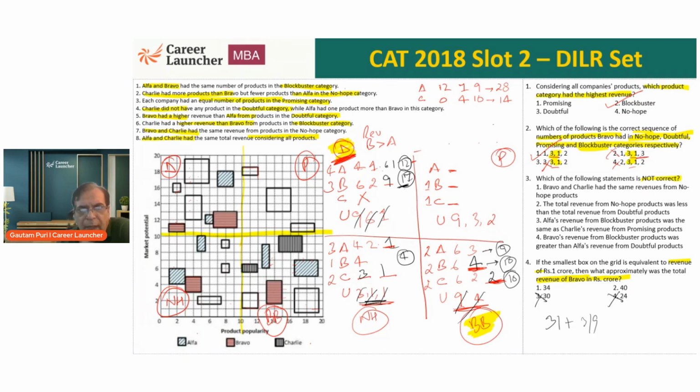12 and 0 is fine. Alpha is 7 and 4. So how much does it come? 12, 7, 19, 28 is fine. 10 plus 4, 14. Have I made some mistake somewhere? This is 14. The gap is 24, but I think I have made a mistake somewhere. Let me just check. This 7 is fine. Let me just keep doing it. Okay.